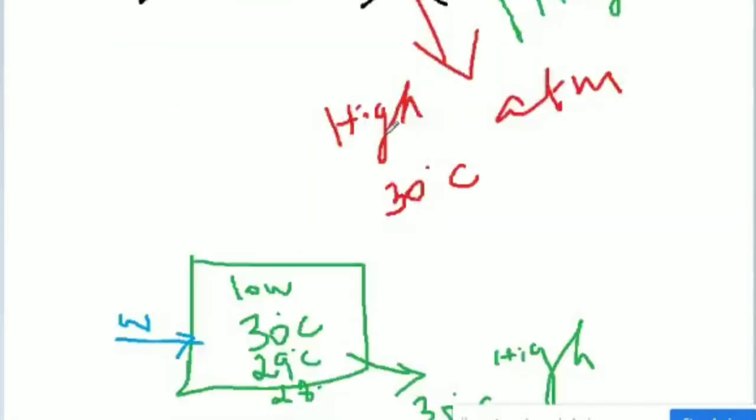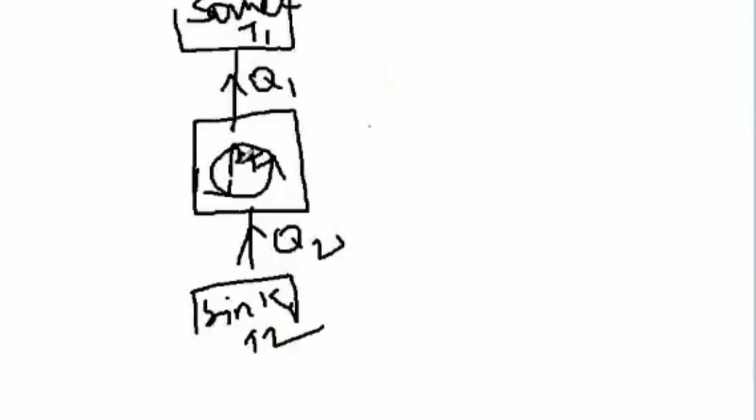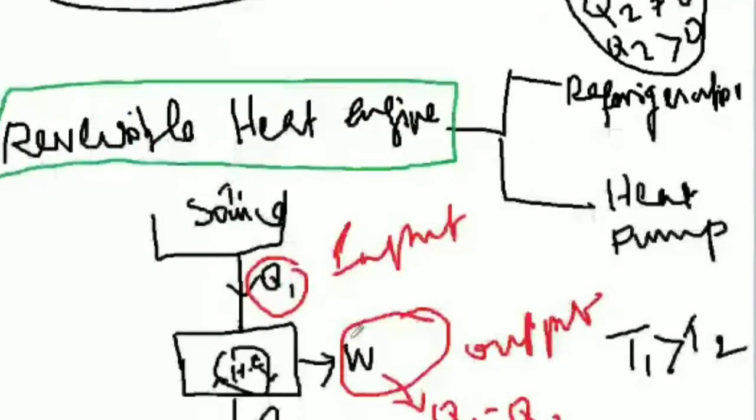But in the heat engine, check it here, what I told you: Q1 to Q2. Heat engine, Q1 to Q2. Refrigerator, Q2 to Q1. Check it now. Q2 to Q1, the opposite side. Suppose you want to transfer like this, that time we have to give the work. But higher to lower, what will happen? We are getting the work.